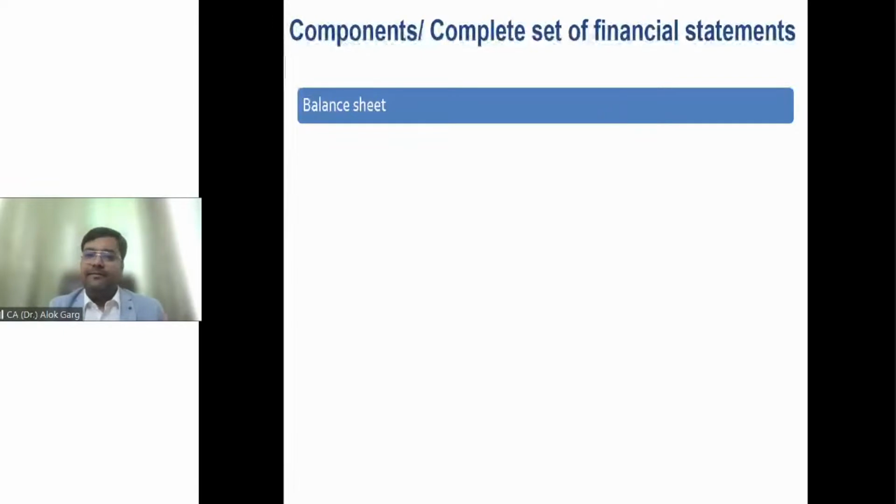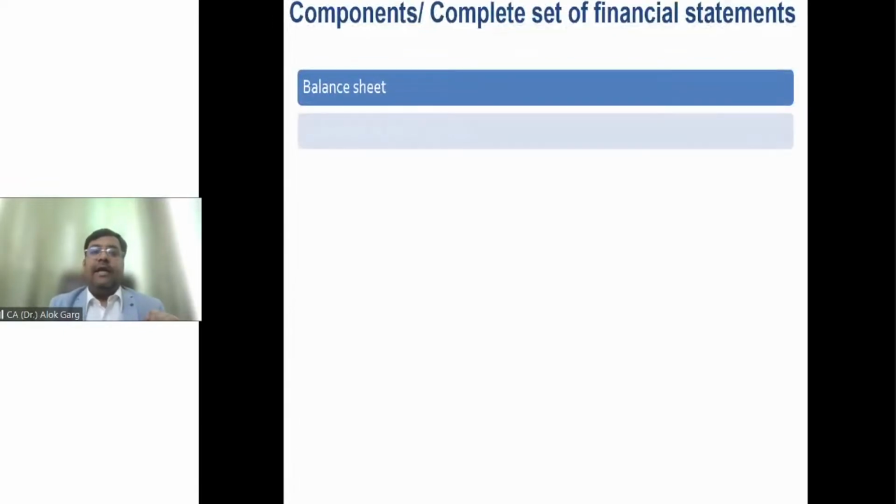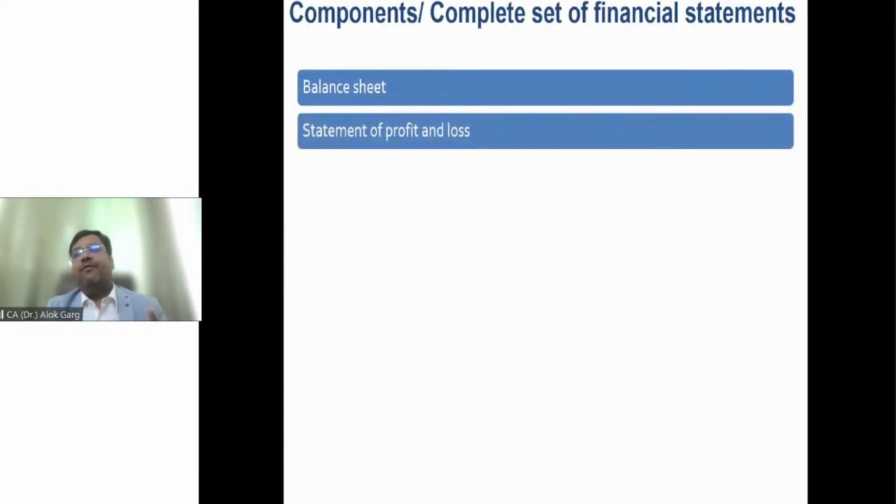Is that clear? Okay. And a few nomenclatures are different from the wordings which were used in the accounting standard financial statement, right? For example, in the Ind AS financial statement, we show the words other equity instead of reserves and surplus, because this other equity aspect is bigger than reserves and surplus.